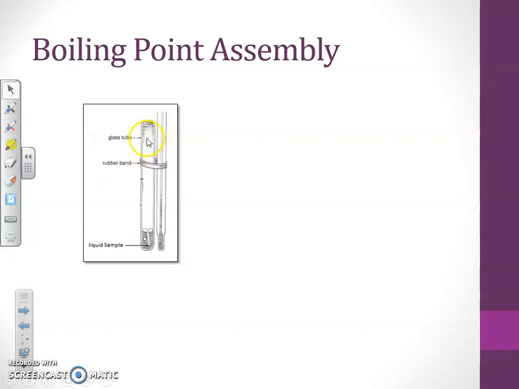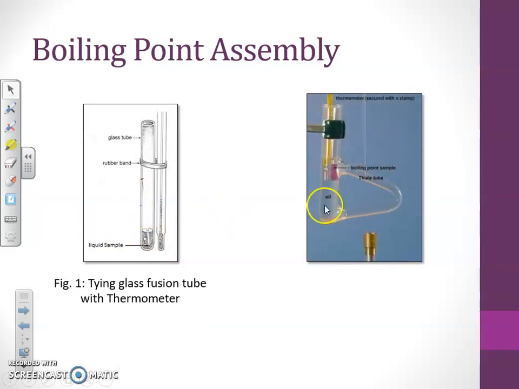In the same way, we have to tie this fusion tube, filled with the liquid sample, maybe 2 to 3 drops, to a thermometer, so that the sample is parallel to the bulb of the thermometer, and insert it into the Thiele tube, which is filled with the liquid paraffin. We have to insert the thermometer tied with the glass tube containing the liquid sample, and immerse it in such a way that it reaches the mid part between the two side arms of the Thiele tube, and again we heat it by the side arm.